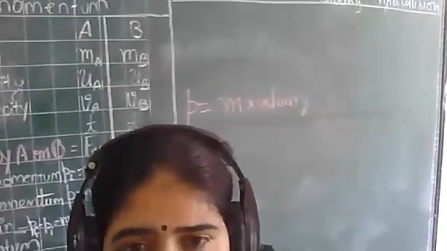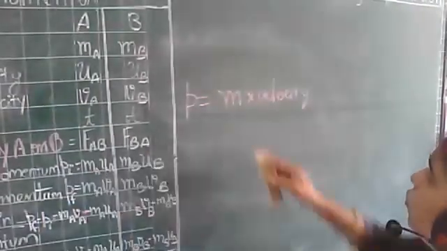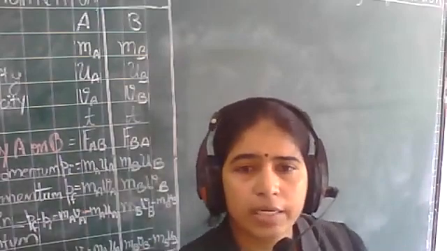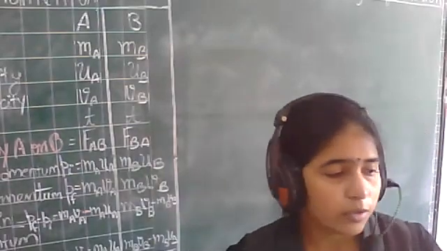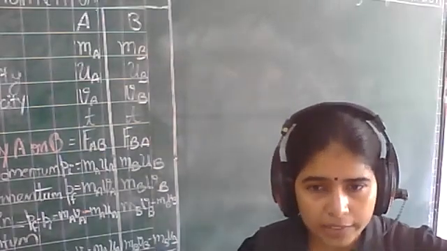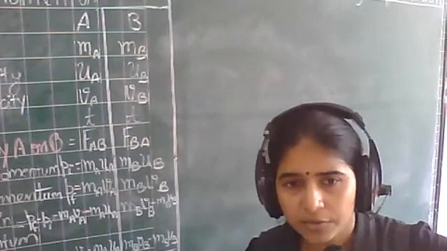Okay. Now we know Newton's second law of motion, which says that the rate of change of momentum, the one we just derived here, right?